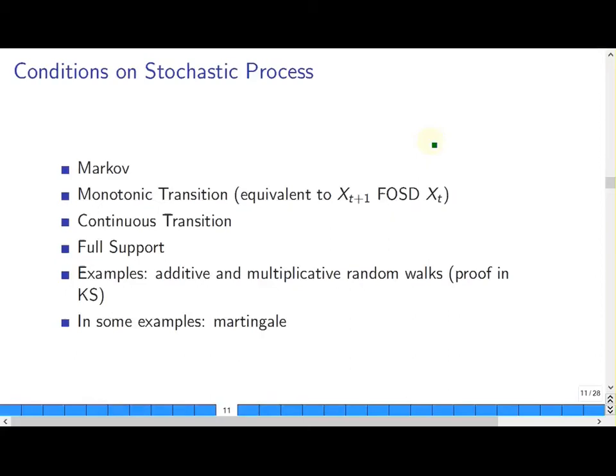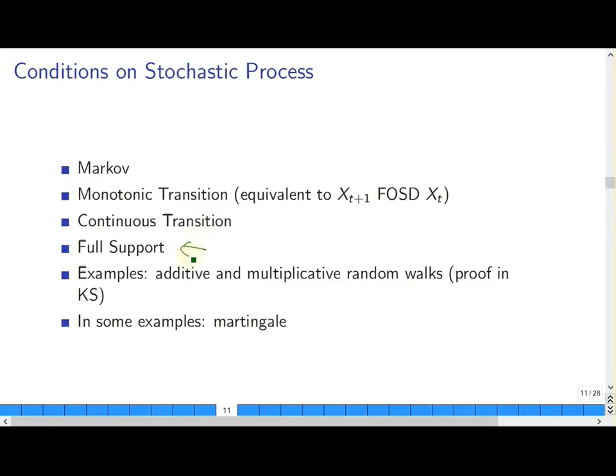Several conditions on the stochastic process will be assumed throughout the paper. So the first one is Markov. The second one is the process has monotonic and continuous transitions, which means their conditional expectation operator would map monotonic function to monotonic function and continuous function to continuous function. And also they should have full support.